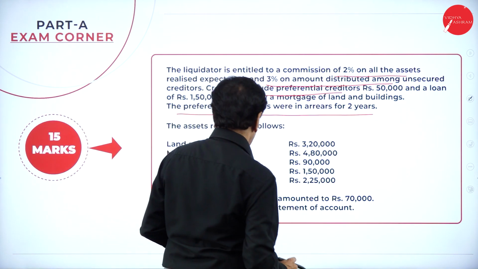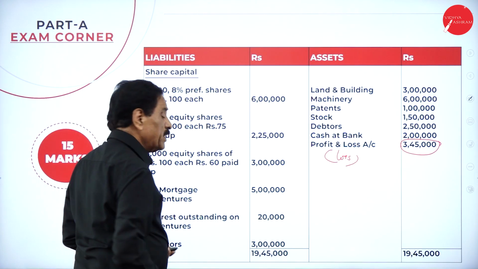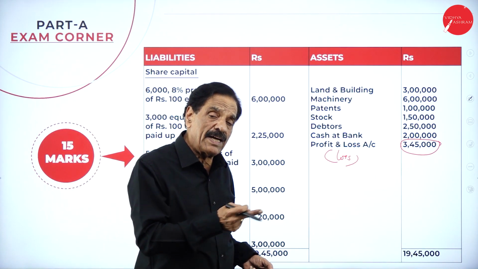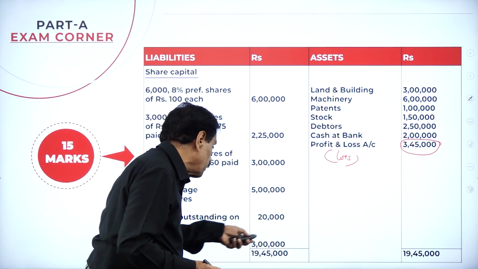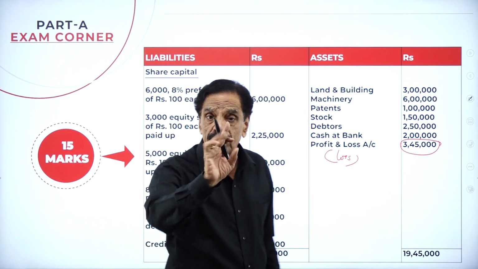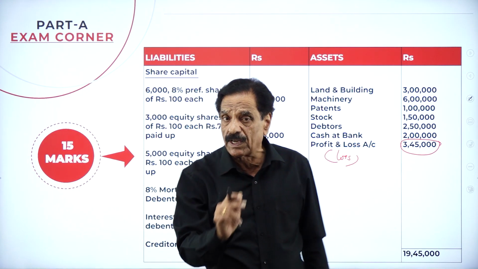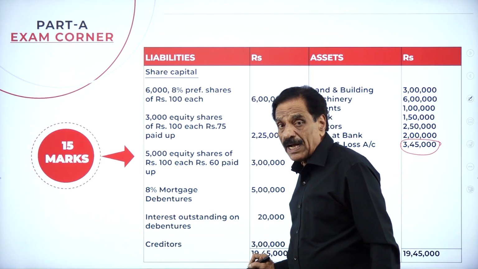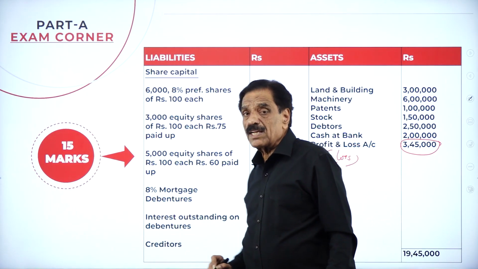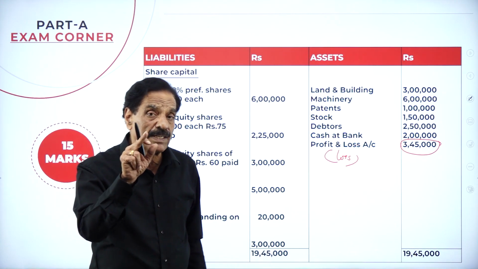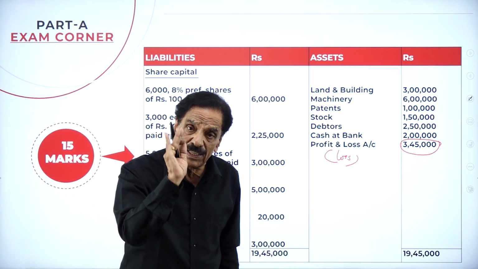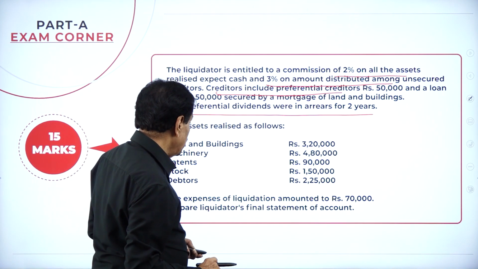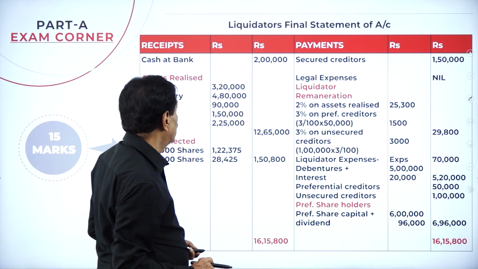So here, if you see your balance sheet, what's your creditor? 3 lakh. If there is a bills payable, it should be added here. If there is any income tax on the liability, it is called preferential creditor. Be careful here. If there is a bills payable, that should be added to creditors. If there is any income tax, that income tax is called preferential creditor. Here, your creditor is 3 lakh.